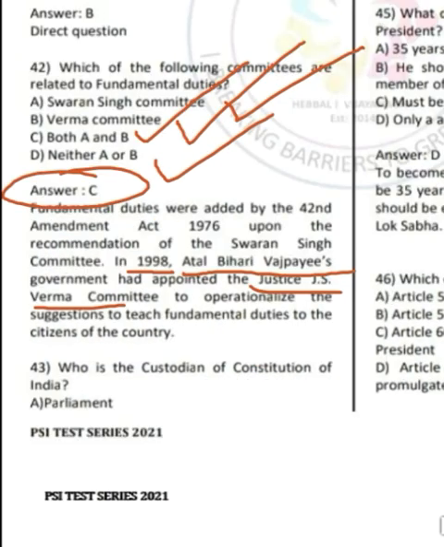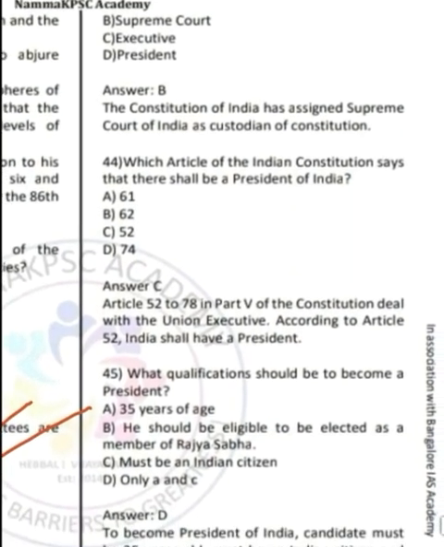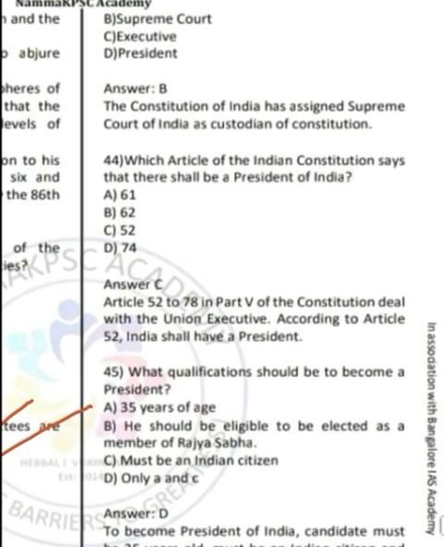Moving on to question number 43. Question number 43 is asking who is the custodian of the Constitution of India? Options are option A Parliament, option B Supreme Court, option C Executives, and option D President. So the correct answer is option B Supreme Court. The Constitution of India has assigned the Supreme Court of India as the custodian of the Constitution.